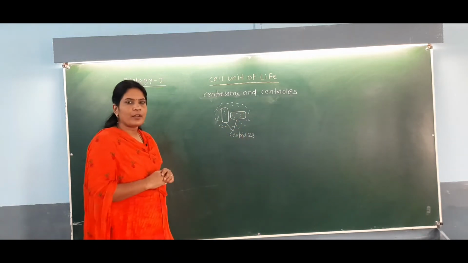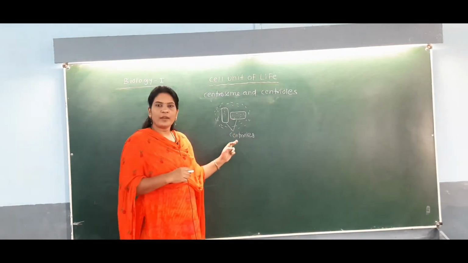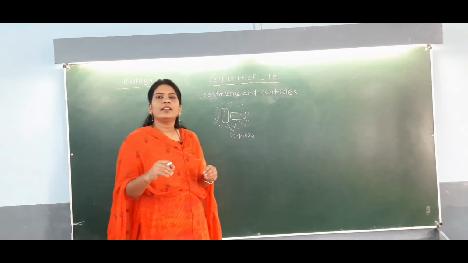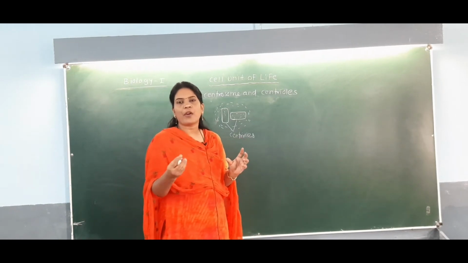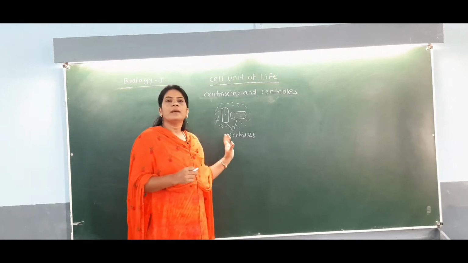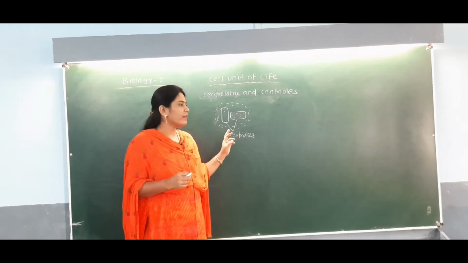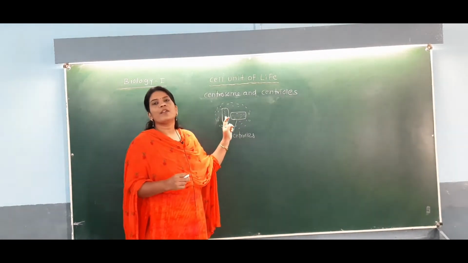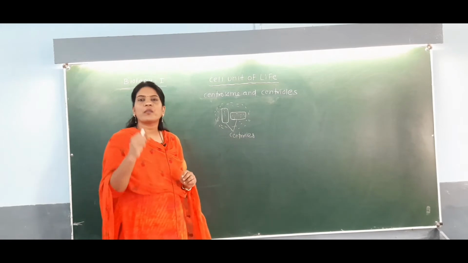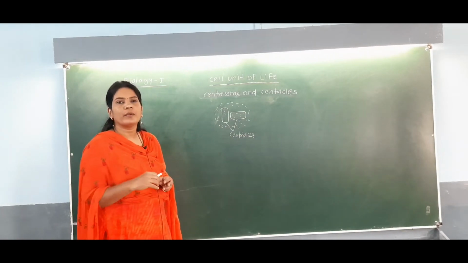Means the centrioles are placed parallel to each other, which form the centrosome cell organelle, and around the centriole there is amorphous material, which means powder form. This is called the pericentriolar material, because peri means around, and centriolar means centriole. Around the centriole there is an amorphous material that is called the pericentriolar material.